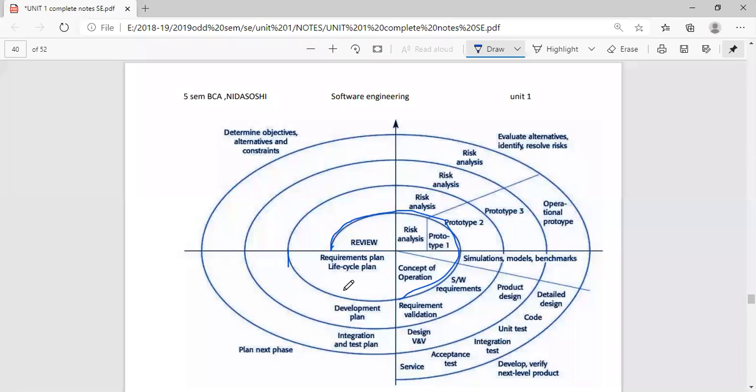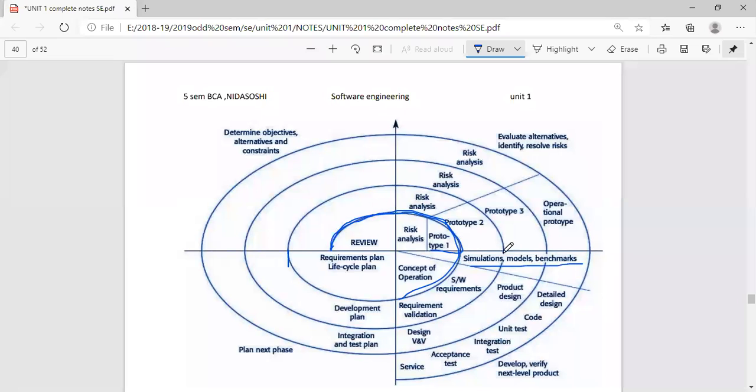Suppose we take the same example here. We will review the information from various patients who have COVID. Then we make the analysis and develop the first prototype. In the first prototype, we embed coding only for detection of fever in this sensor. Then we develop some models, benchmarks and simulations.